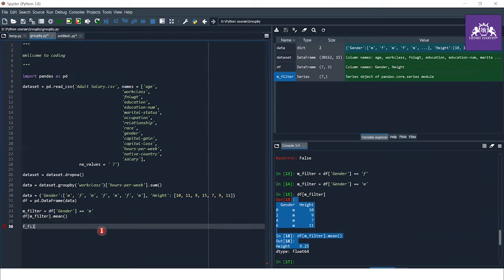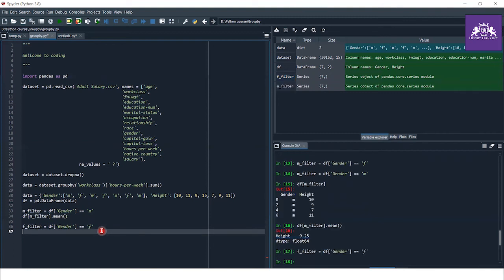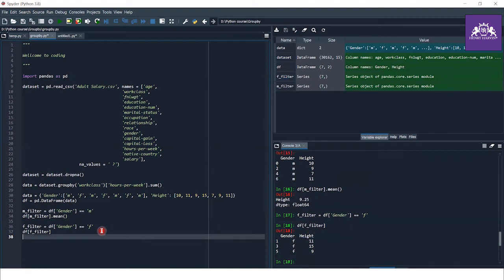F filter equals to df, and with this we get the filter. Now let me show you the female heights only. Yeah, we got our female heights.